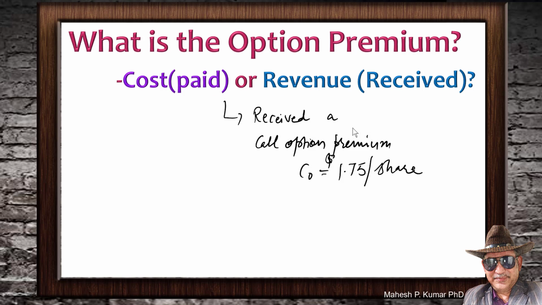As a call option seller, you will receive the option premium, of course, and you will receive it from the call option buyer. In this option contract, you have received a call option premium of $1.75 per share. And in this learning, this premium is represented by C0, C naught.